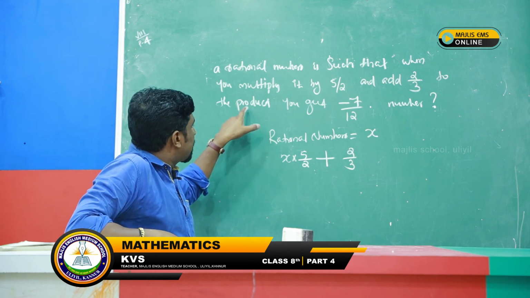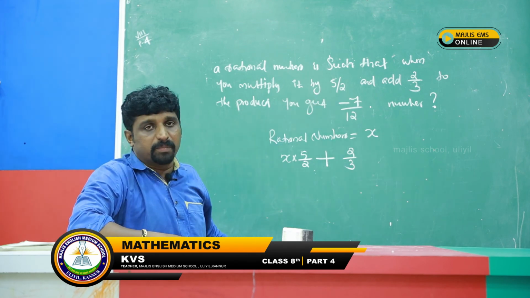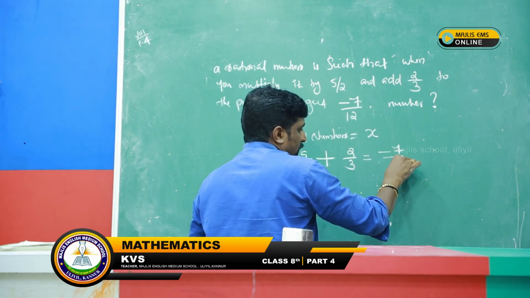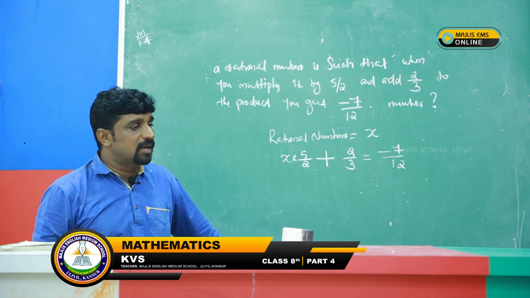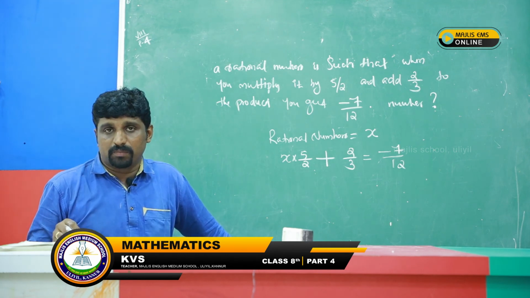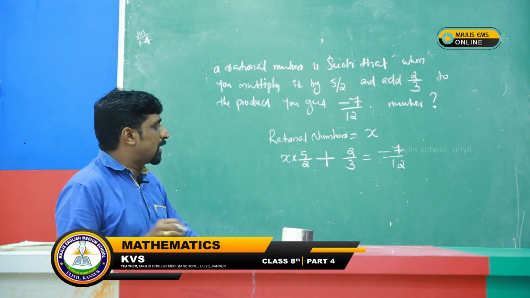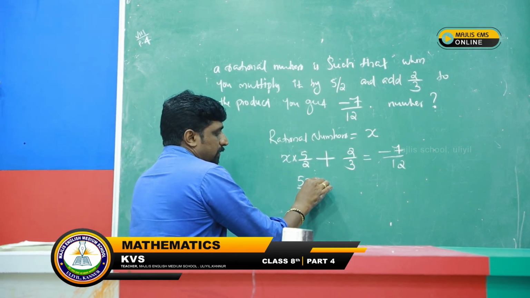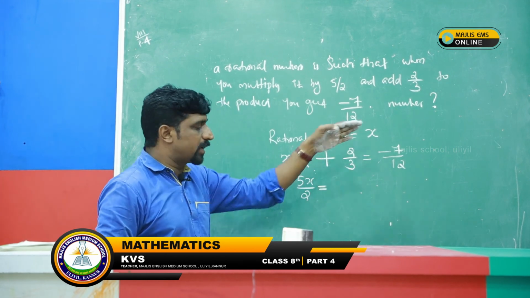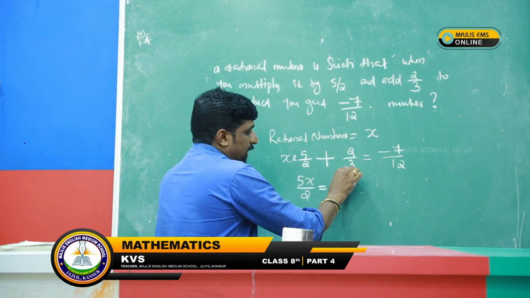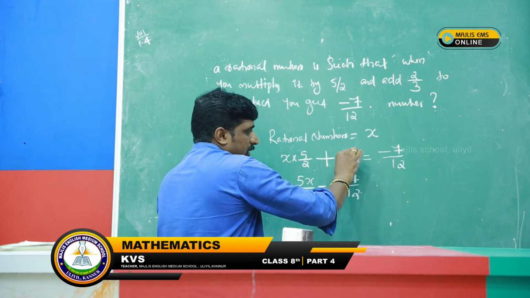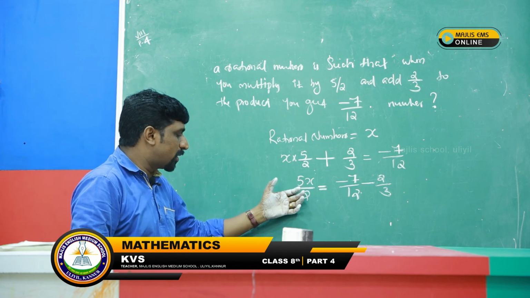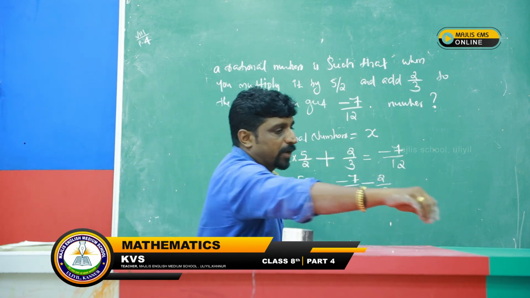What is given? The product, you get minus 7 by 12. That means the answer is given here, minus 7 by 12. After that we can write it like this: 5 into x, that is 5x by 2, equal to, the x-containing term stays here. Therefore minus 7 by 12, and minus 2 by 3 is taken to that side. Variables are kept here, the numbers are taken to the right side.